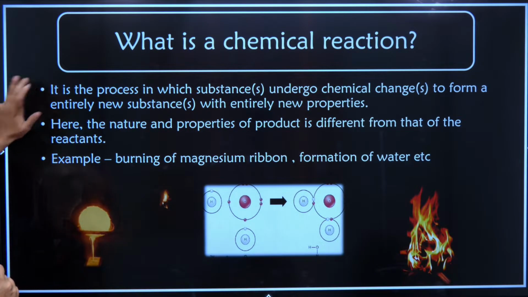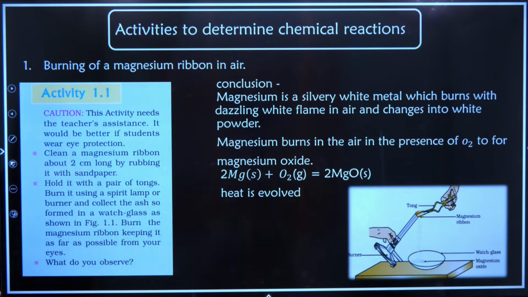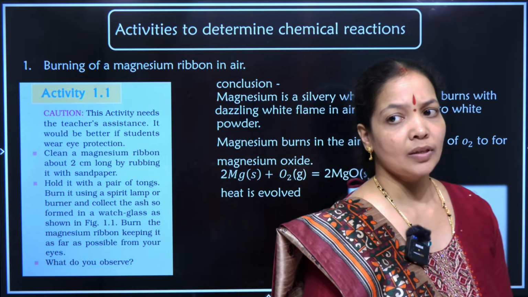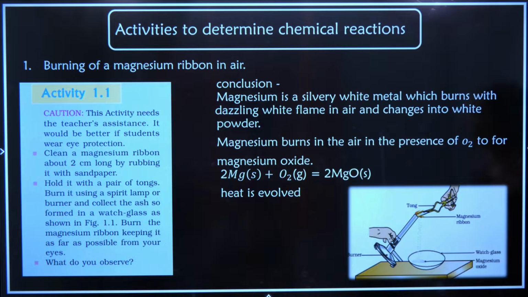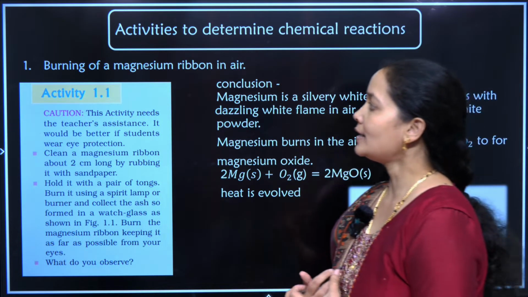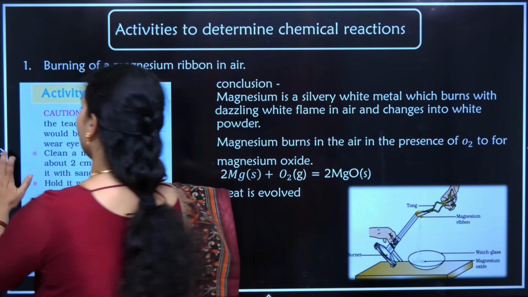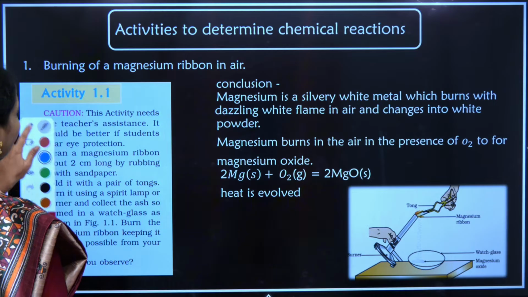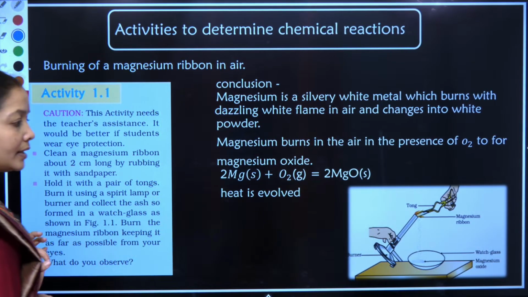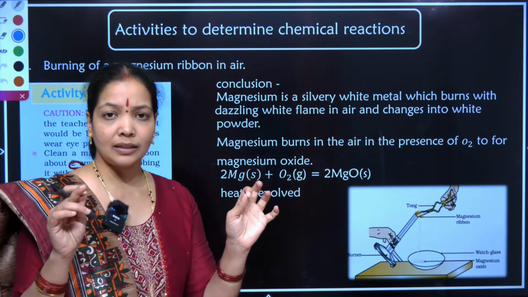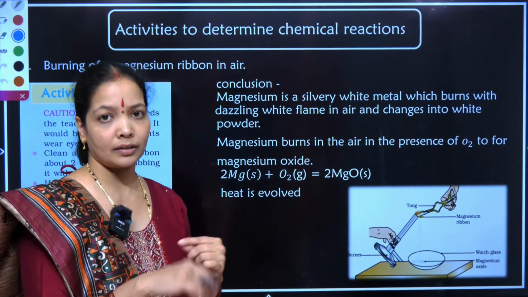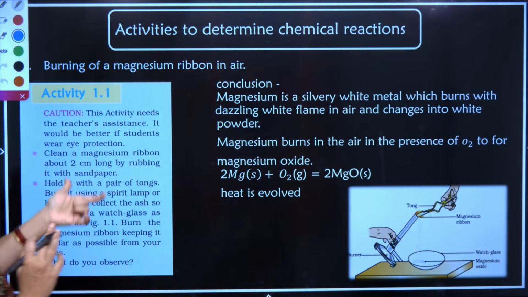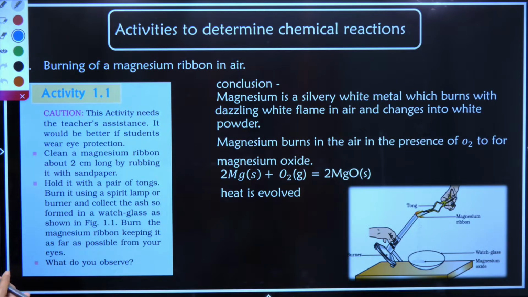Now, if I know what is meant by a chemical reaction, then there is a simple activity provided in my NCERT textbook. What is this activity analyzing? The activity is telling me what happens when we burn magnesium ribbon in air. What is a magnesium ribbon? It is a ribbon which is silver in color and can be bent easily. Let us understand with the help of the activity.